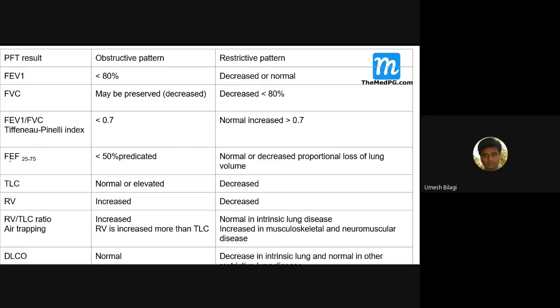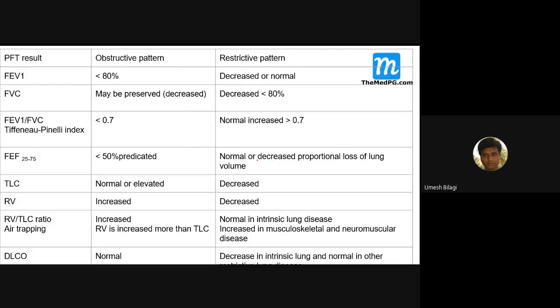Similarly, this is the mid expiration, actually between the 25th to 75th part of expiration. That time it is less than 50% in the obstructive pattern.